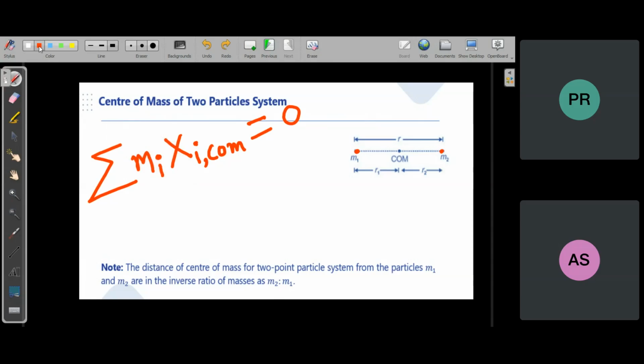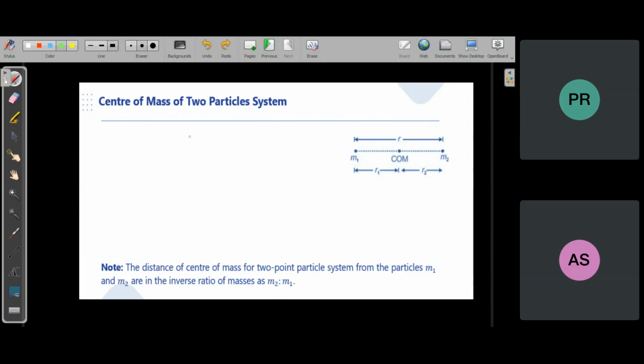The whole system we can treat in a very simple way, but if we go particle by particle, then it becomes very complicated. So to deal with the entire system, the center of mass is introduced, without going into each particle by particle.